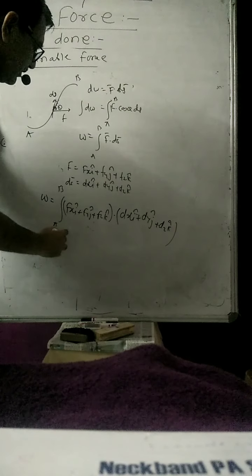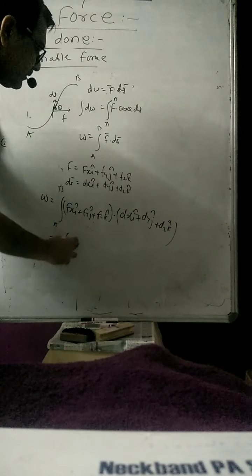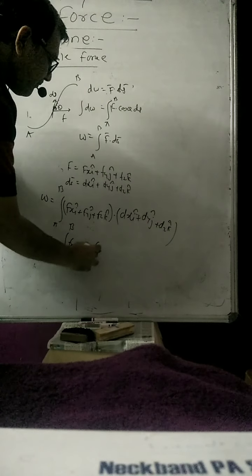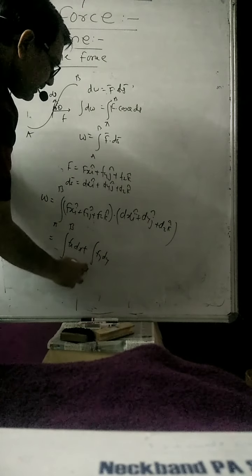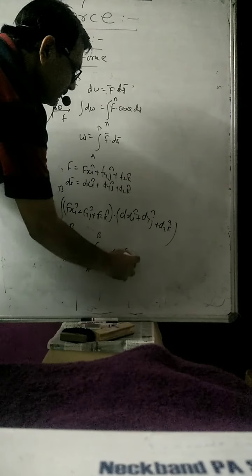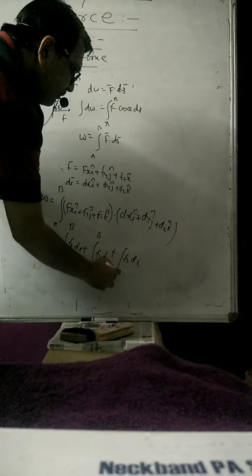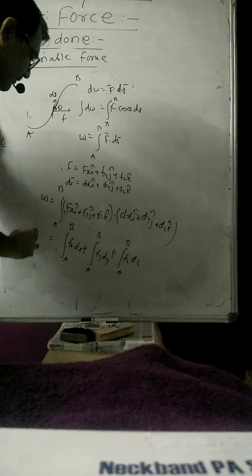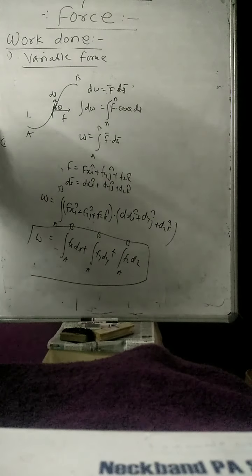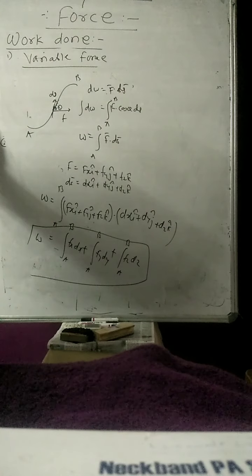Therefore your answer will be the integral of Fx dx from A to B plus Fy dy from A to B plus Fz dz from A to B. That is the total amount of work done in case of a variable force.